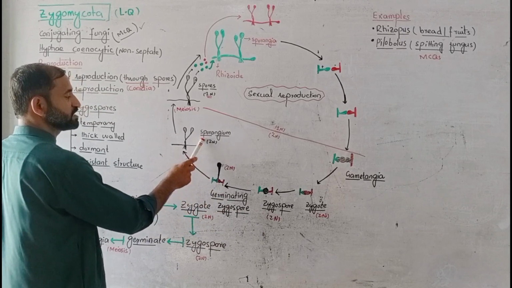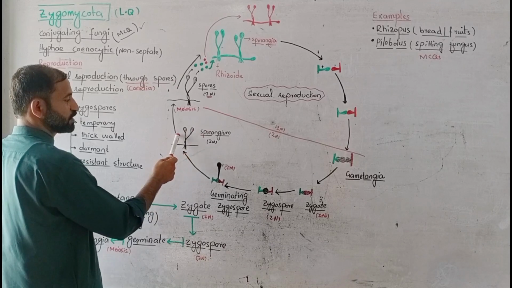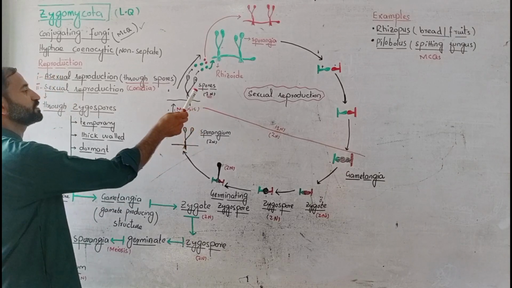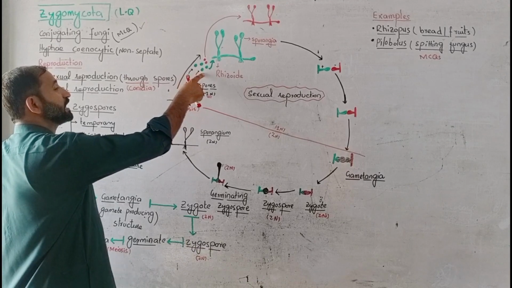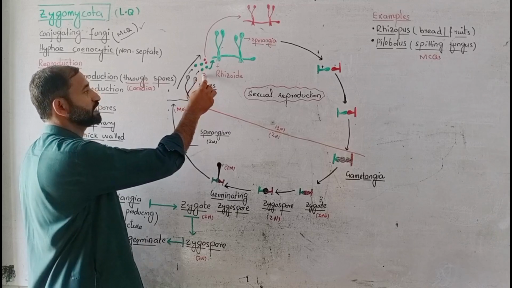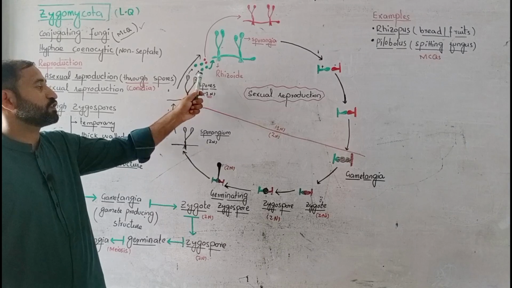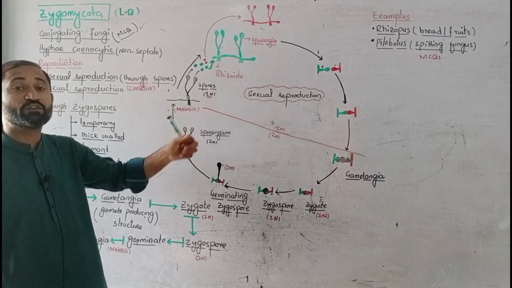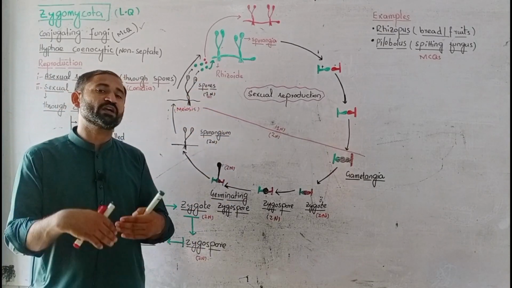It will form sporangium, singular, and sporangia, many or more than one. So sporangium is formed. In sporangium, spores are formed. These spores are haploid, formed through meiosis. Whenever these spores are dispersed by rupturing of sporangia, then if they find suitable conditions on land or on different fruits, they will germinate to form a separate mycelium. Now you can think that whenever these spores are formed through meiosis, crossing over takes place. That's why they have different genetic combinations. That's why they form more than one type of mycelium, and again the cycle will start.